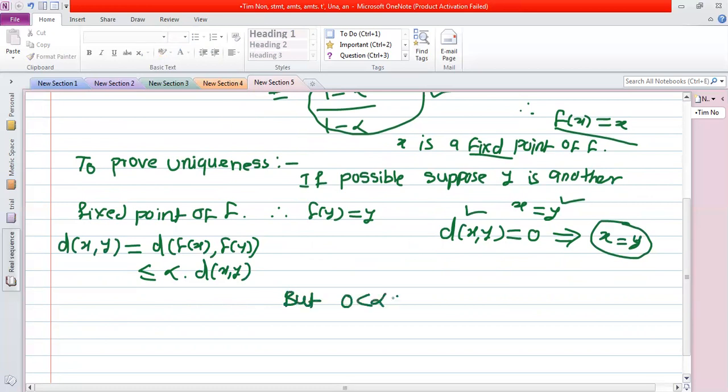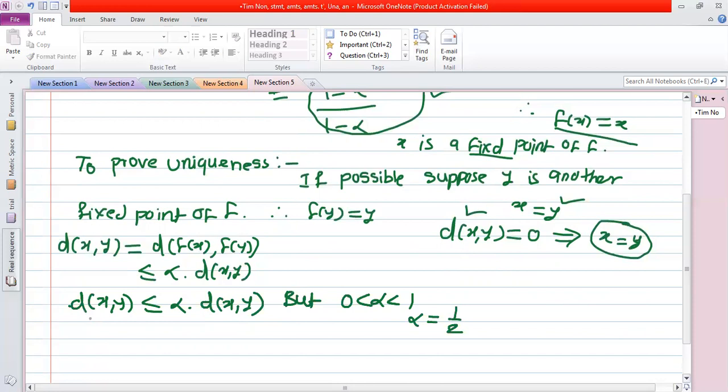So 0 is less than alpha less than 1. The left hand side, the distance between x comma y, is less than or equal to alpha into distance between x comma y. Suppose we take the value of alpha to be 1 by 2.